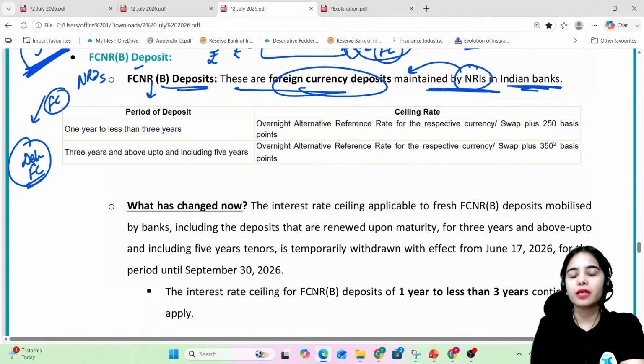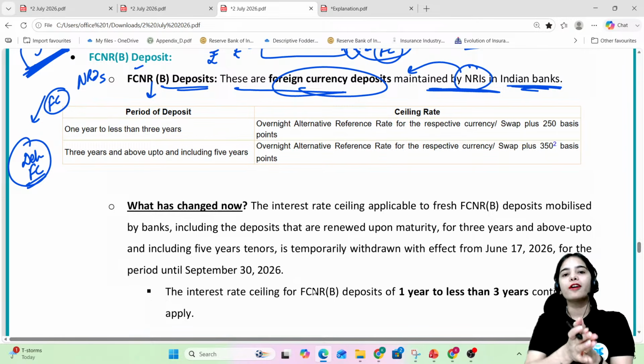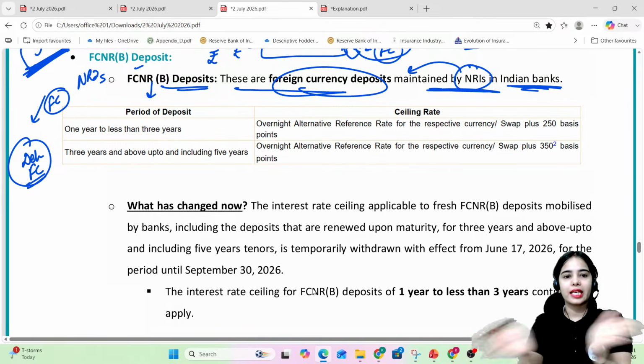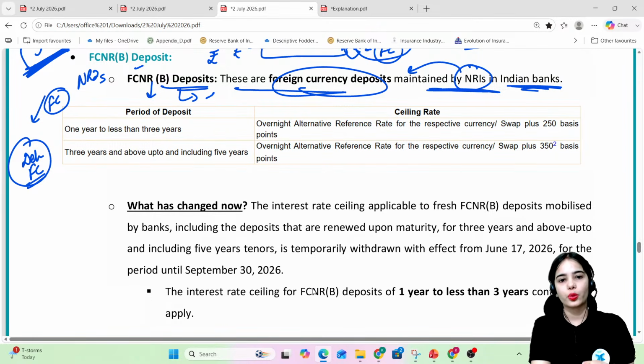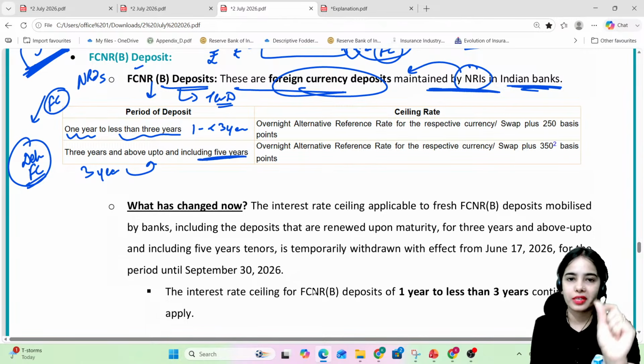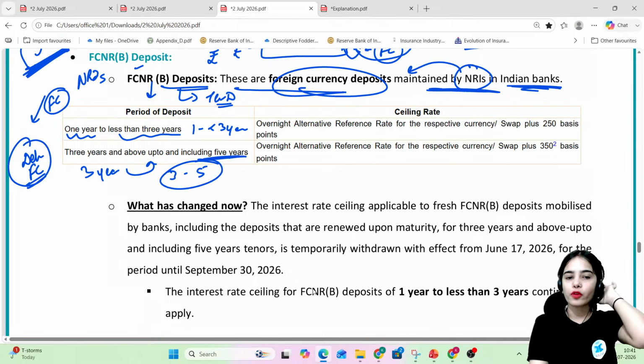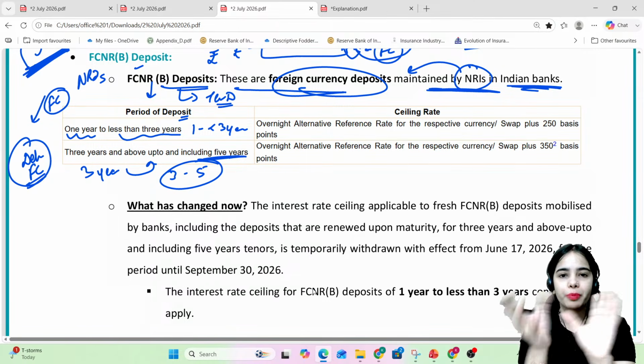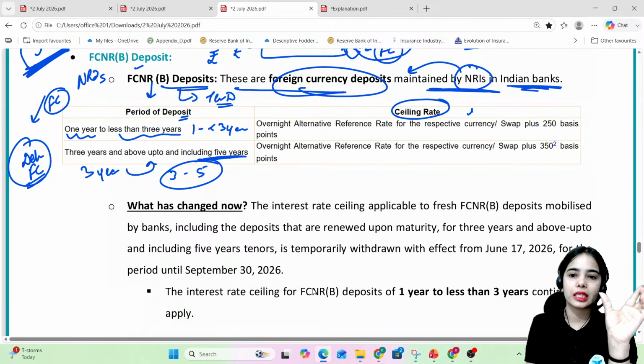So FCNRB deposits state that only term deposits can be under the FCNRB deposits, that is, deposits for a time period of 1 year to less than 3 years, or 3 years and above up to and including 5 years. 3 years to 5 years basically. So as per the period of deposit, there is also a ceiling rate. The interest rate ceiling is provided. More than this interest rate cannot be provided.